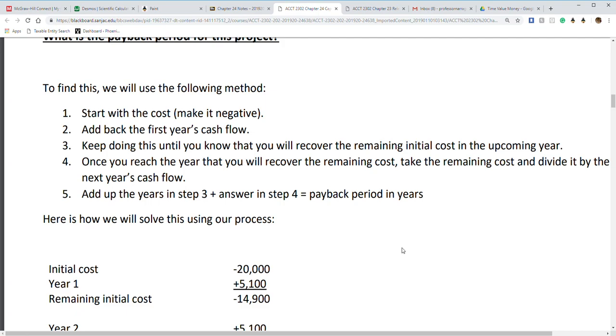And we'll keep doing that until the remaining initial cost is less than the upcoming year's cash flow. So once we reach that year, we're going to take the remaining cost and divide it by next year's cash flow. Okay, sounds like a lot, but we're okay. Add up the years in step 3 and add your answer from step 4, and that will equal our payback period.